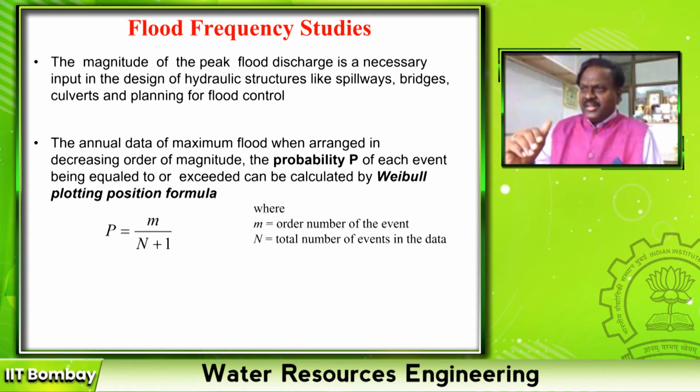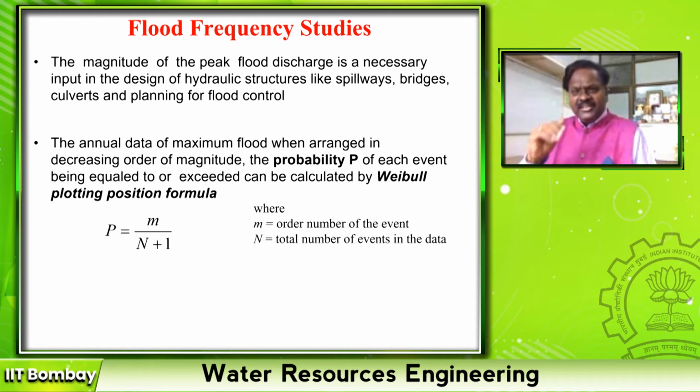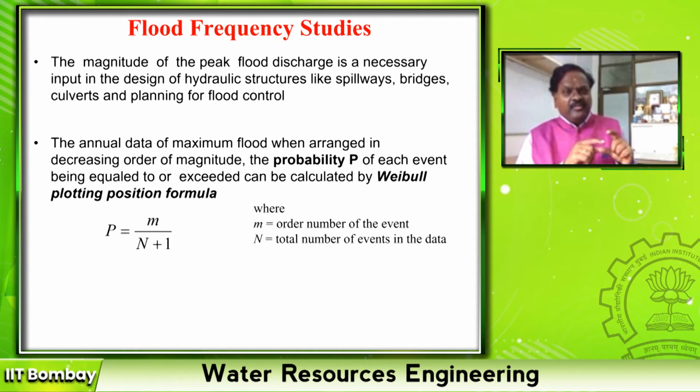Now every year, if I have estimated daily discharge in a particular year of 365 days, only one value is the maximum value. Like that you pick up the maximum value in each year of the observed discharge. Suppose I have 50 years of observed discharge, then every year I pick up the maximum value. Then I will have 50 values, right?